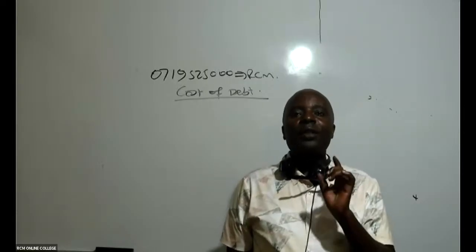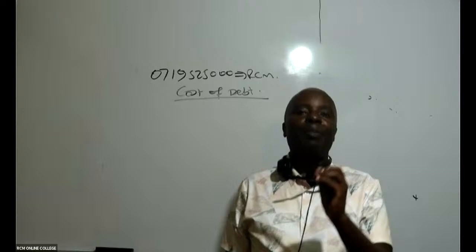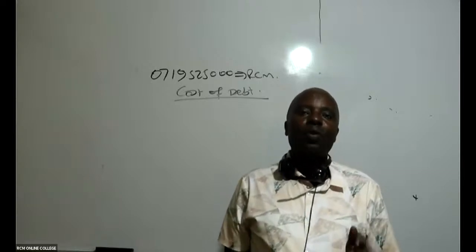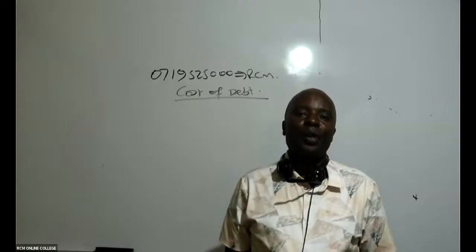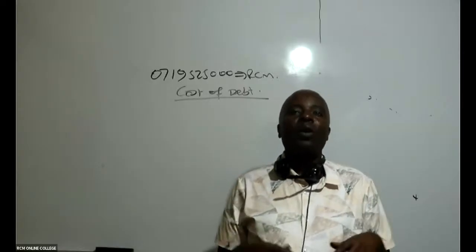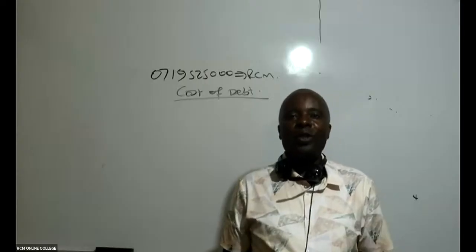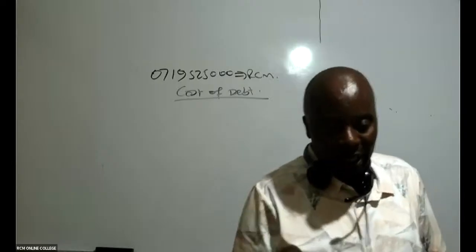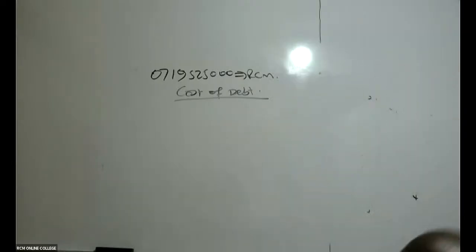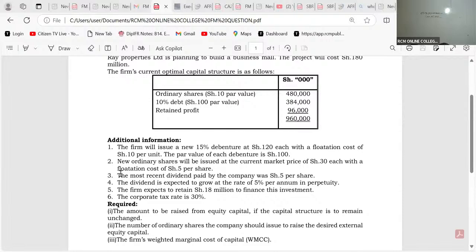Redeemable, those are those debt instruments with a maturity period. We are told that this debt will be reimbursed after, say, 10 years. And then irredeemable, these are the normal bank loans, which of course you and I will always know how to roll over. We keep on rolling them over like that. I mean, when you finish one, you go and borrow another from the bank. It is irredeemable. Now, what kind of debt do we have here?